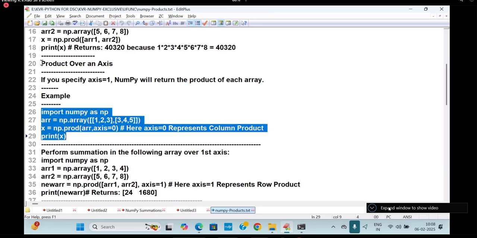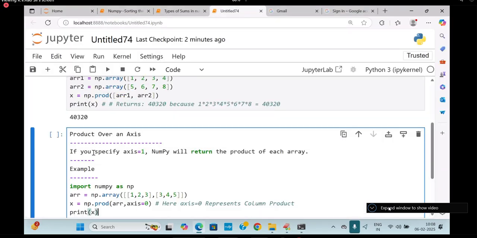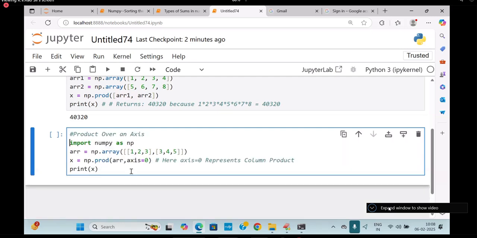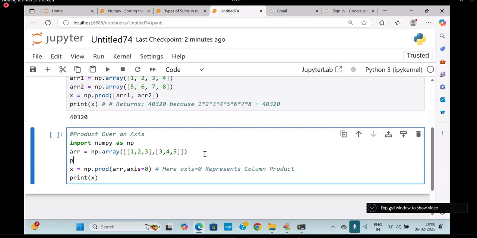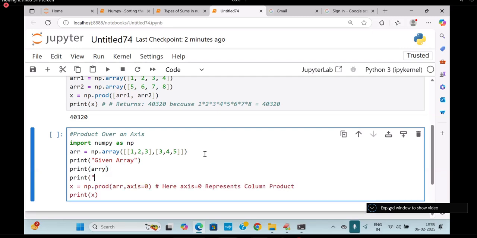So let me take up. Here I am going to write it. I will carry these things now, students. I'll keep it here and I will write it. Product over an axis. Here I am writing column product. Print arr, print of the given array or given matrix, for your clarity. Because this is dead easy, it's not difficult for you students. That's why I'm showing this content directly.